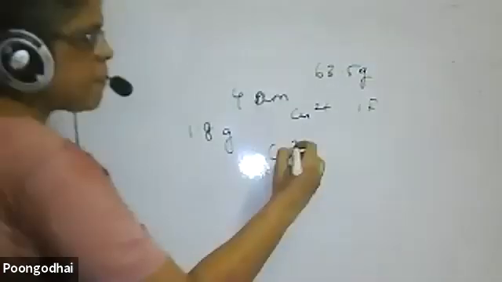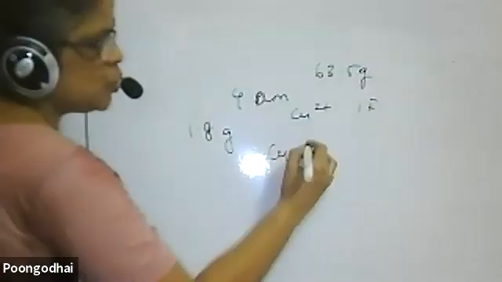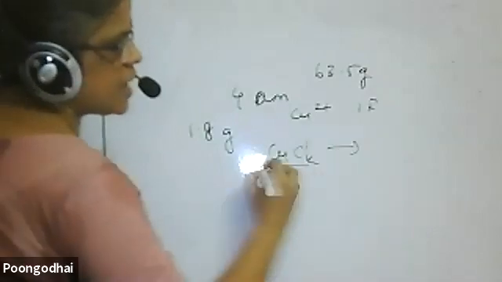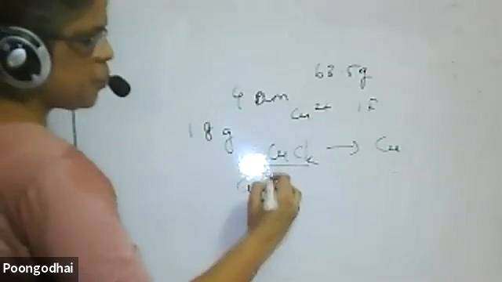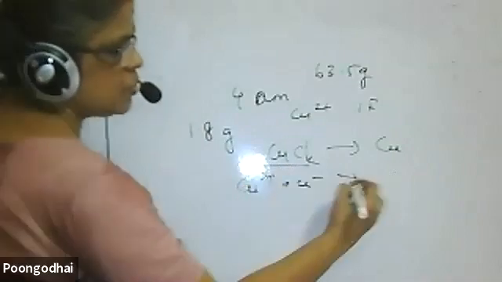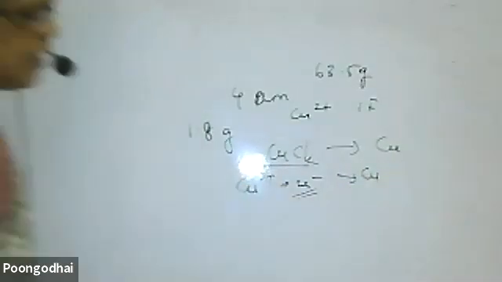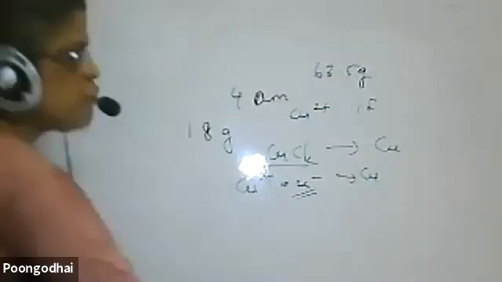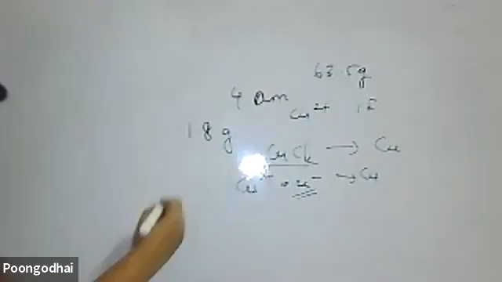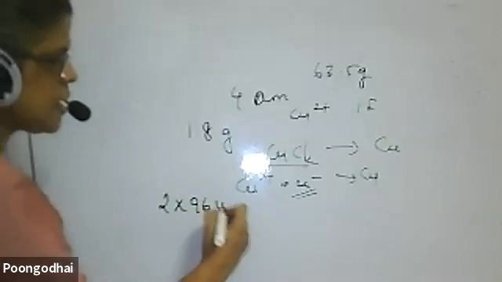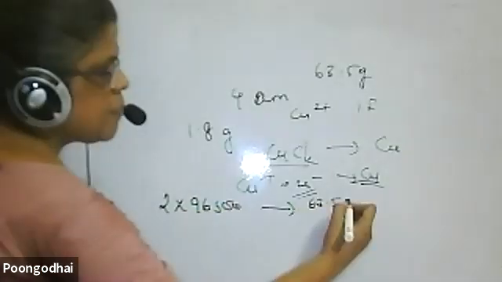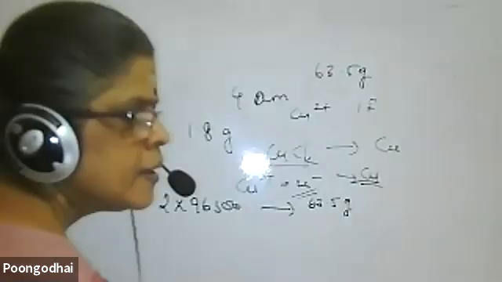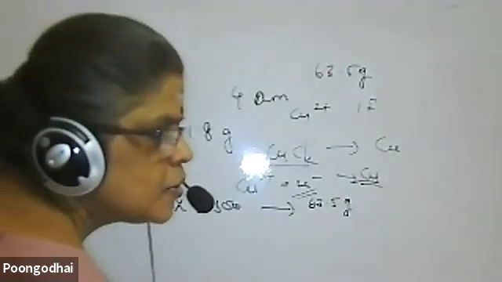See, you are depositing from CuCl2 being electrolyzed. When you electrolyze, copper gets deposited. Cu2+ plus 2 electrons gives Cu. So how much current is being passed? It is 2 Faraday, is what you write. 2 into 96,500 will deposit how much copper? 63.5 gram of copper.